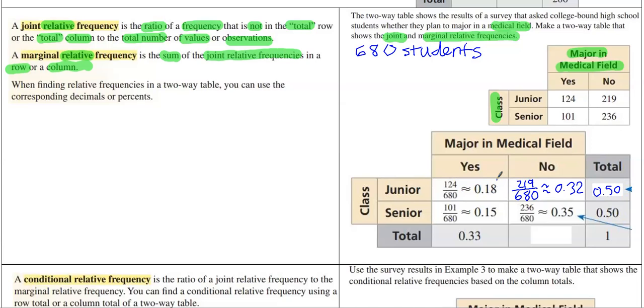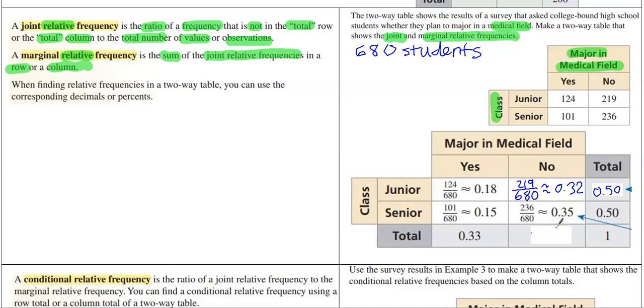Now what is the marginal relative frequency of people who said yes, they're majoring in the medical field? If you add together the joint relative frequencies, you get the marginal relative frequency, which is 33%. Now we could probably derive what this is just by doing 100% minus 33%, which is 67%.